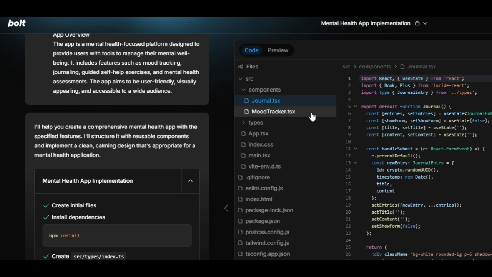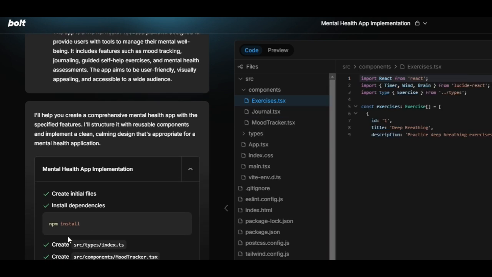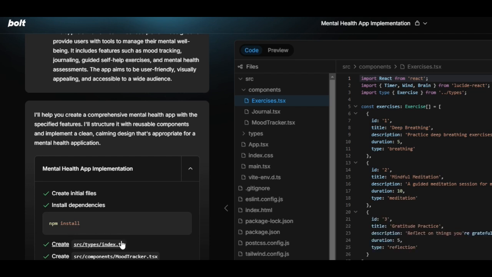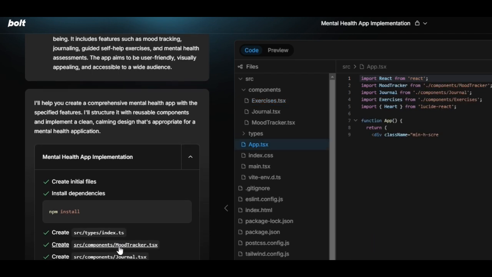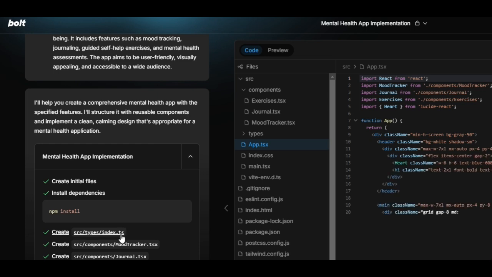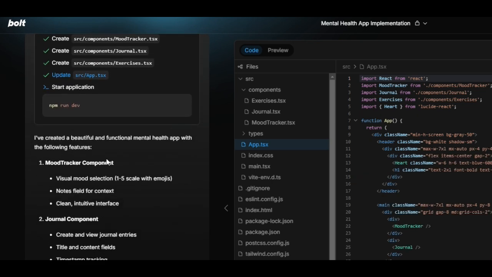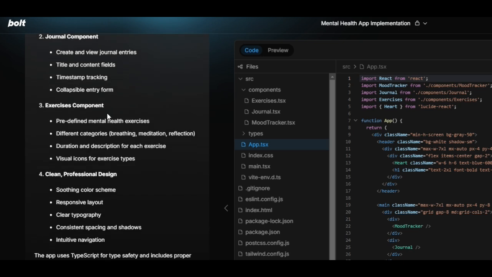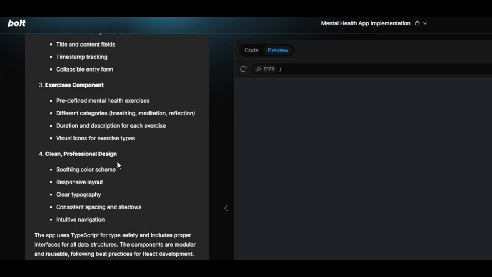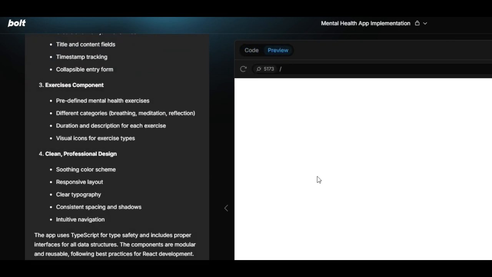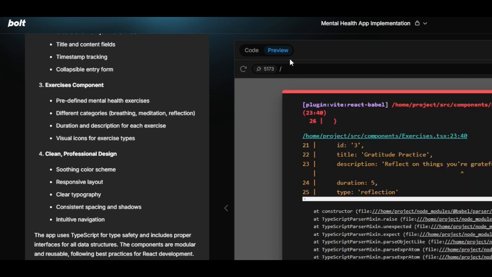Source code file format, and on the left side it's trying to run npm install. It's creating this index page, like the main page, a TS file like a JavaScript file. So fast! Wow, you see? Journal, exercise component, clean, professional design. It's done. It says preview.